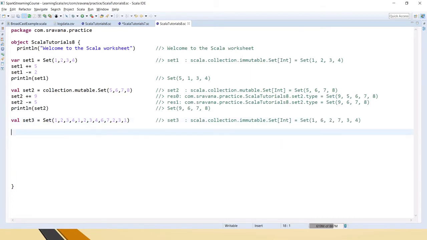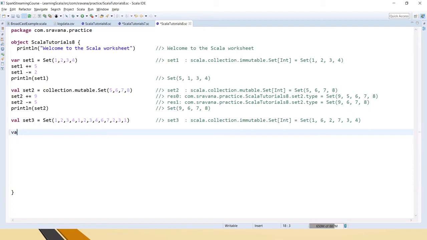Why? Because here 1 is repeated, 2 is duplicated, 3 is duplicated and 4 is also duplicated. As we know, a set will not take the duplicate values, it takes only the unique values. So it has created a set with only unique values. Even though you try to create a set with duplicate values, they will not be kept. This is the main difference between sequence and set.